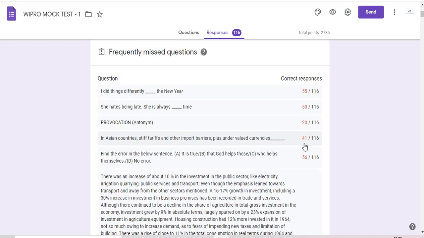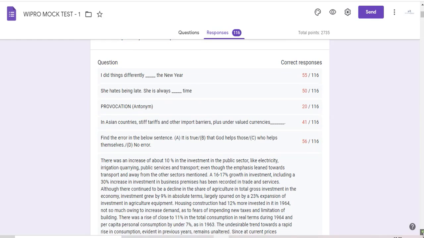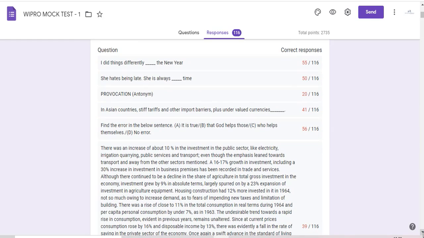Okay, when we take these things into consideration, I will be giving you two types of suggestions: one on a holistic basis, on a generic basis, and two in a specific way. Let us discuss the holistic or generic feedback that I am giving you as an expert trainer, or as a person who has interviewed many freshers like you. If I see these marks in any company that I am employed in, what I will easily analyze is that out of these questions in English where you have got less than 50%,